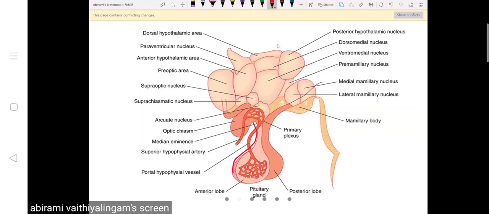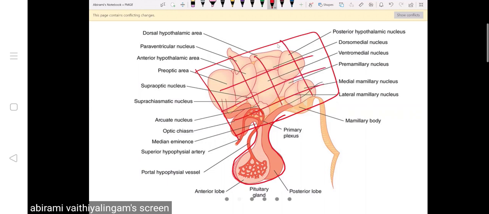Since pituitary is located below the hypothalamus, hypothalamus has a very strong control over pituitary. In pituitary, you have anterior pituitary and posterior pituitary. We'll see what hypothalamus does to anterior and posterior pituitary first.